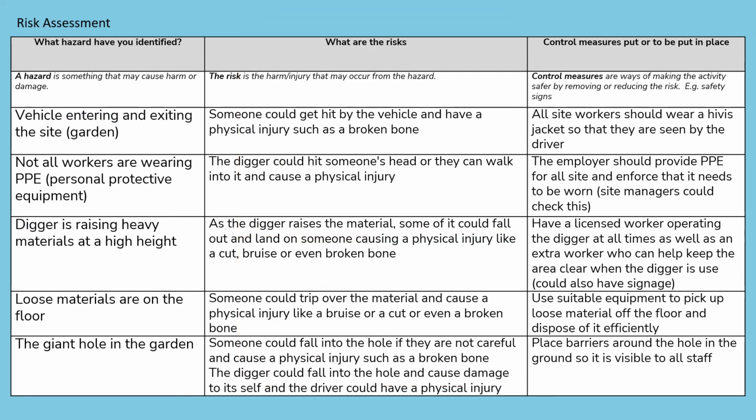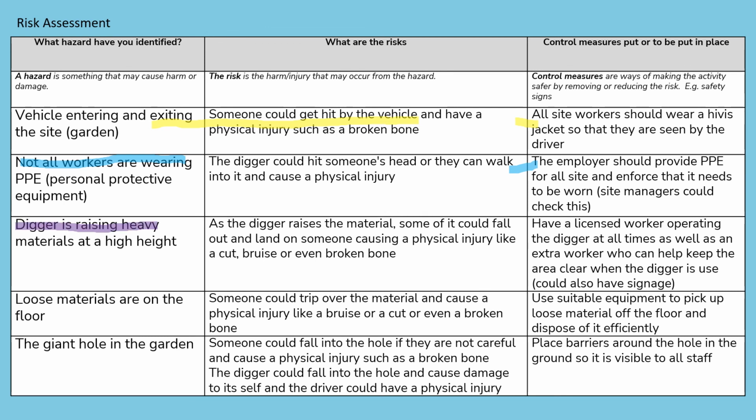Okay, so let's go over some of these answers, or some of the suggested answers. So for vehicle entering and exiting site, I've put all site workers should wear a high-vis jacket so they are seen by the driver. For the second one, which is not all workers are wearing PPE, I have put the employer should provide PPE for all sites and enforce that it needs to be worn, and a site manager could check this.